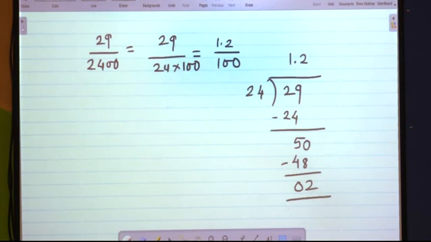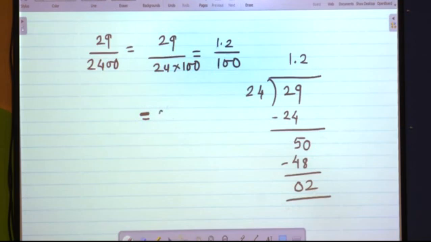Now why 1.2 upon 100? Very simple: 29 upon 24, from the calculation we have done, we got 1.2 and we stopped the division there. Now 1.2 upon 100, according to our knowledge of decimals and fractions, I have to move the decimal point 2 digits to the left, whereas I have only 1 digit.